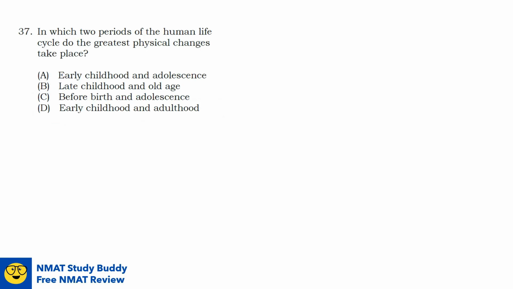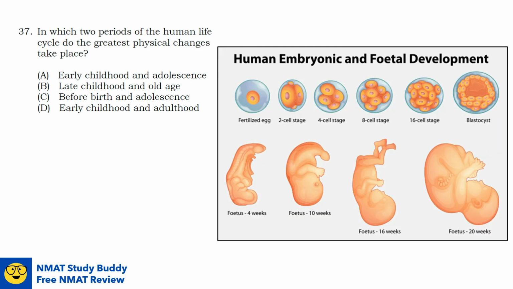Question number 37. In which two periods of human life cycle do the greatest physical changes take place? Several developmental processes take place already before we are even born. From being a zygote, after fertilization, we divide into multiple cells and undergo organogenesis to become a fetus. So in just a span of 9 months, lots of physical changes already took place.